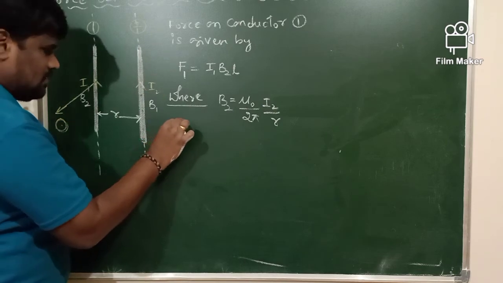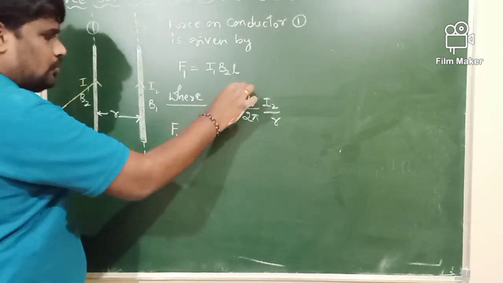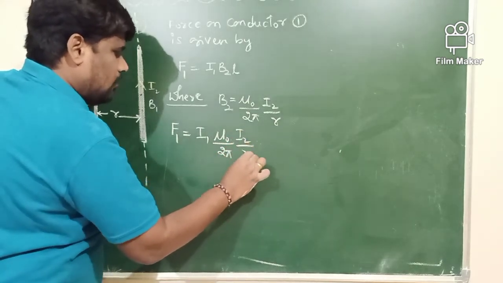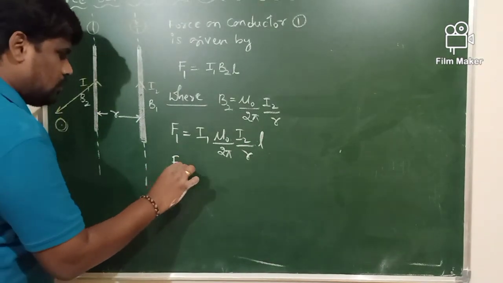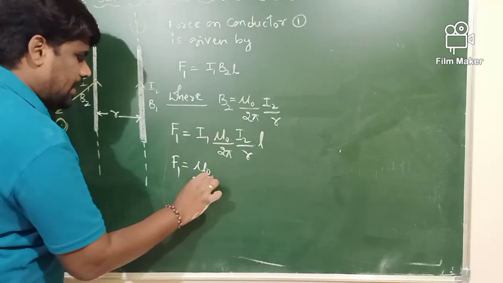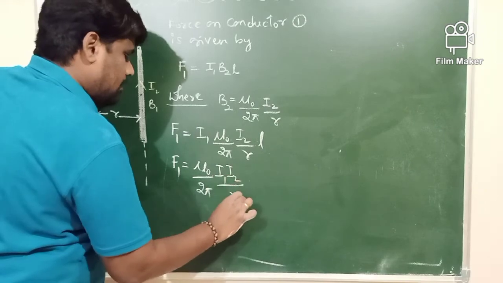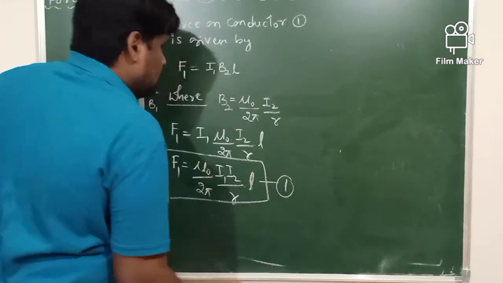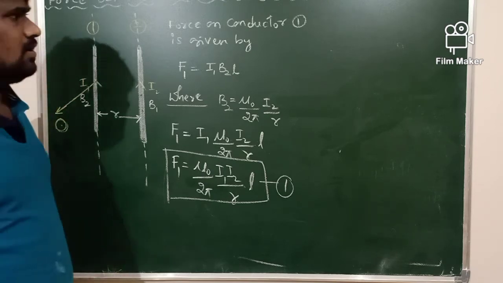Then tell me the force here. What is the force? F1 equals I1 times B2, where B2 is mu naught by 2 pi, I2 divided by R, into L. In general, F1 equals mu naught by 2 pi, I1 I2 divided by R, into L. I will call this equation number 1. What is equation number 1? It is the force on conductor 1 due to the magnetic field of the conductor 2 here.